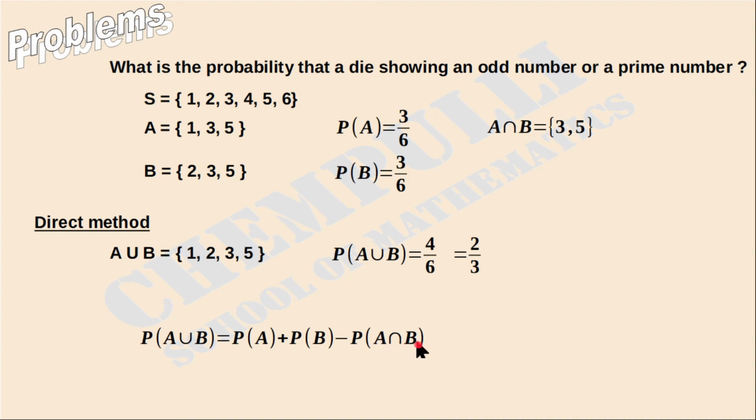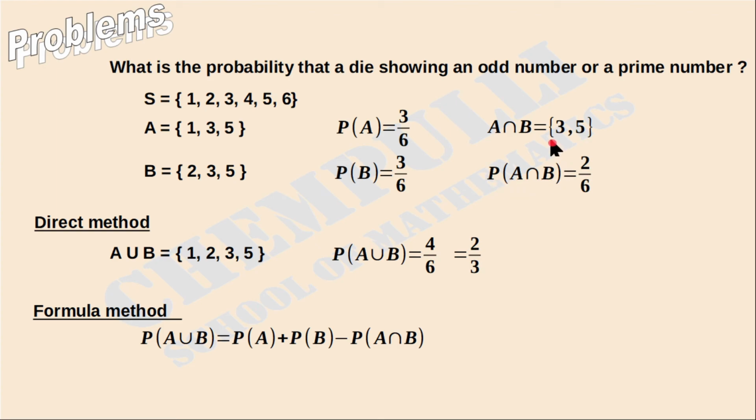Here we don't know the P of A intersection B part, so first we have to find it. First we find A intersection B. We know A and B. What is A intersection B? A intersection B is the common elements, that is 3 and 5. Then what is the probability of A intersection B?